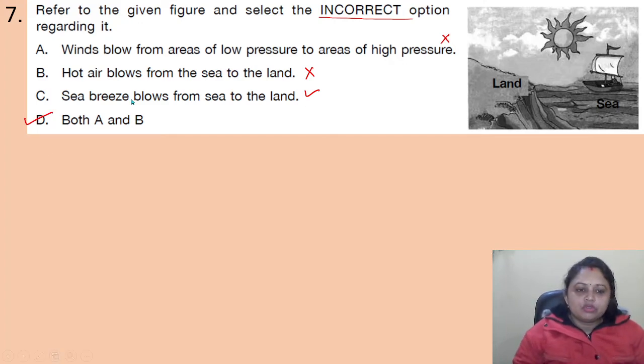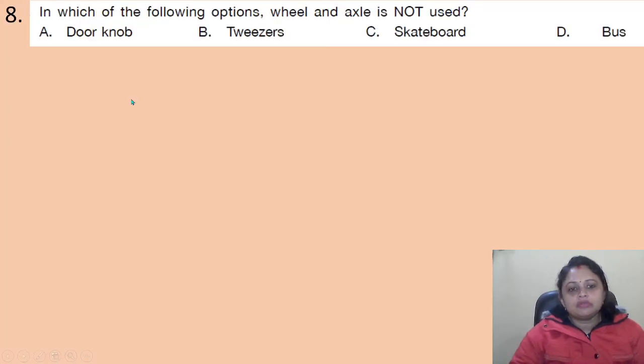Coming to the next question, in which of the following options is wheel and axle not used? Option A, doorknob, B, tweezers, C, skateboard, D, bus.